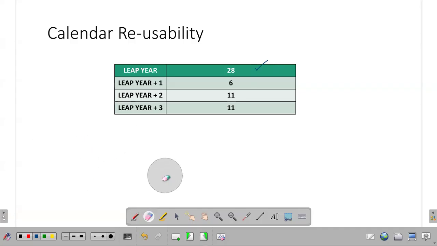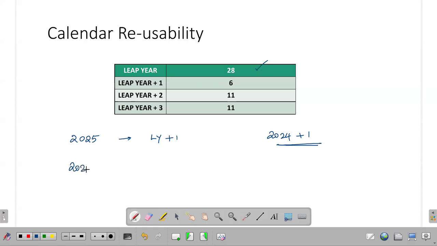Now consider if the year is in the format leap year plus 1. For example, let us consider 2025. It is 2024 plus 1, so 2025 is in the format leap year plus 1. The 2025 calendar can be reused again after 6 years.